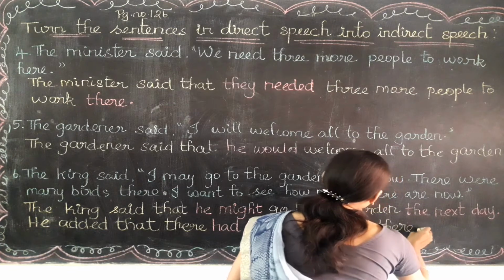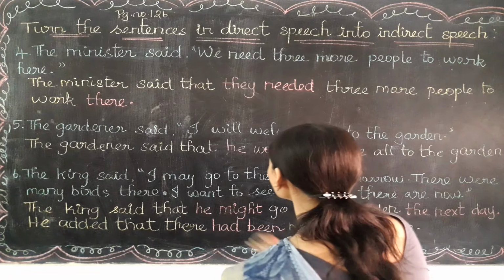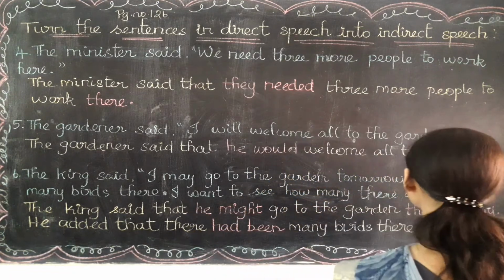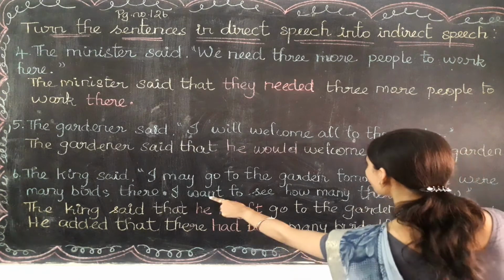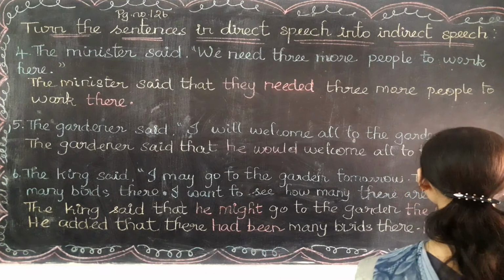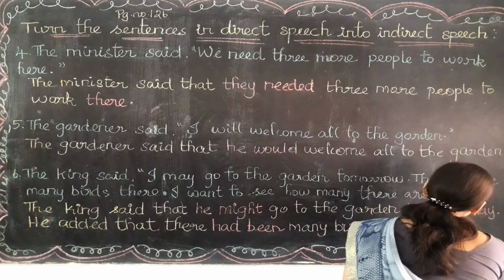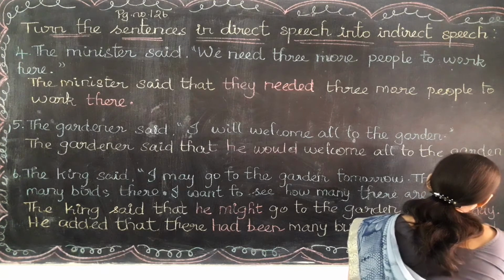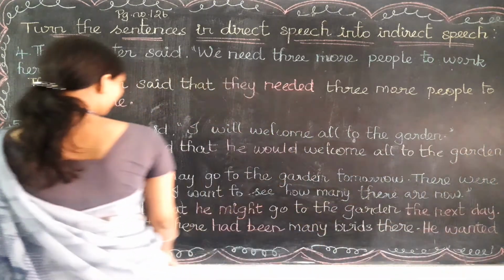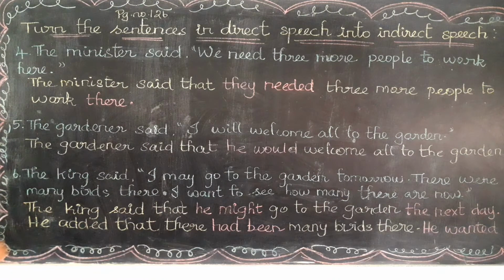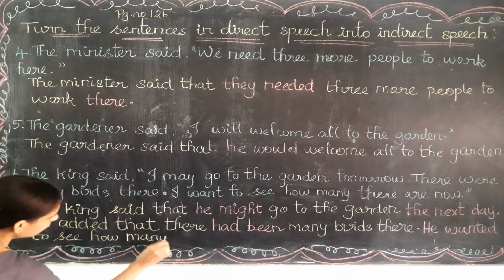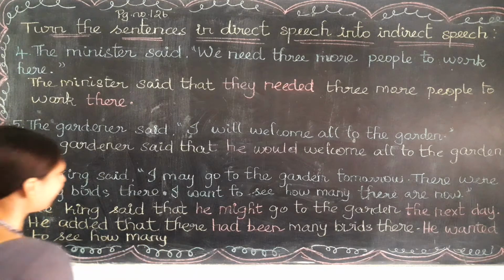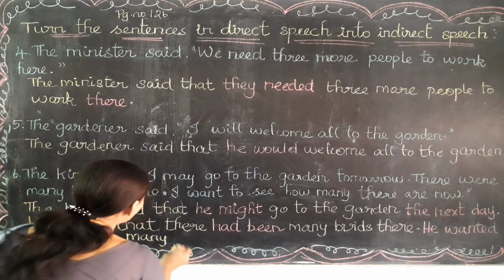Okay, full stop. So again he is continuing, so I should be changed into the third person, that is he. He. What is the past form of want? Want is the present verb. What is the past form of want? Yes, that is wanted. Wanted is the past form of want. He wanted. Then all other words will come as it is. He wanted to see how many there.